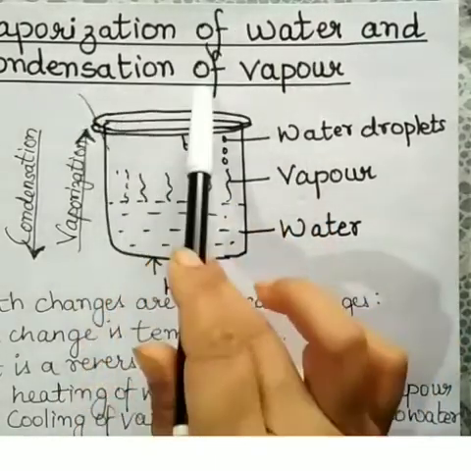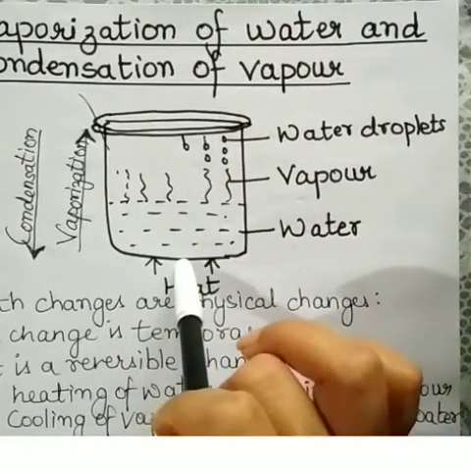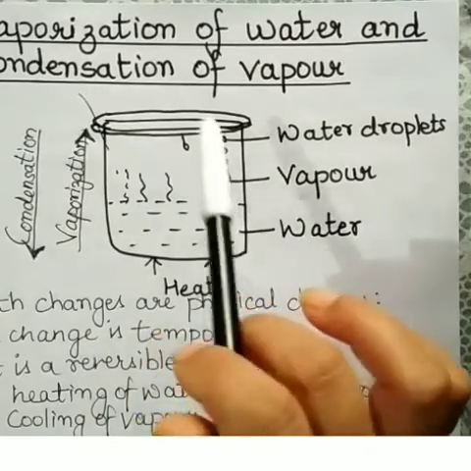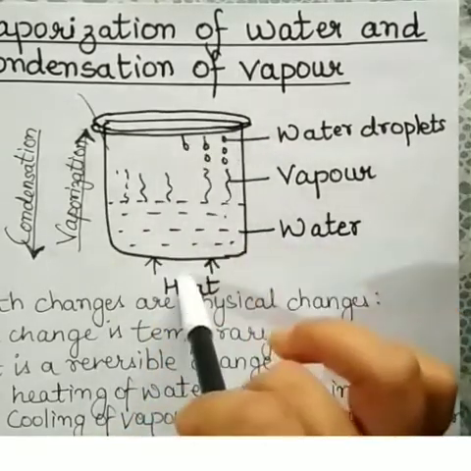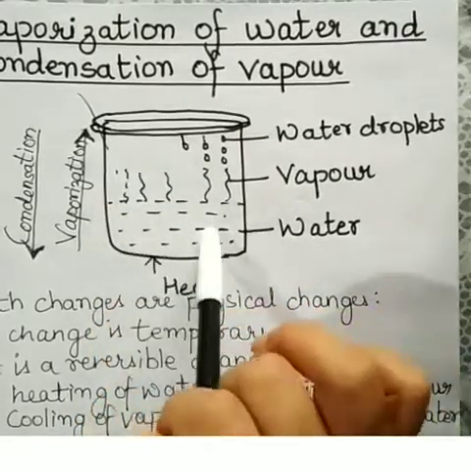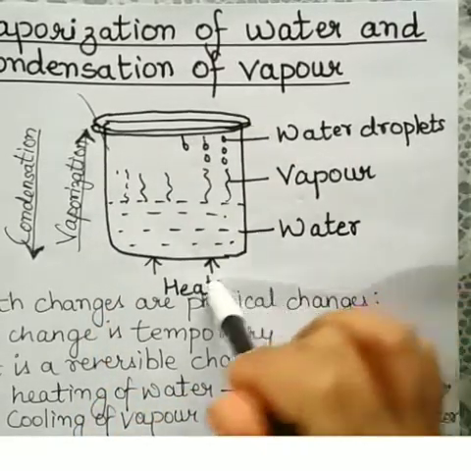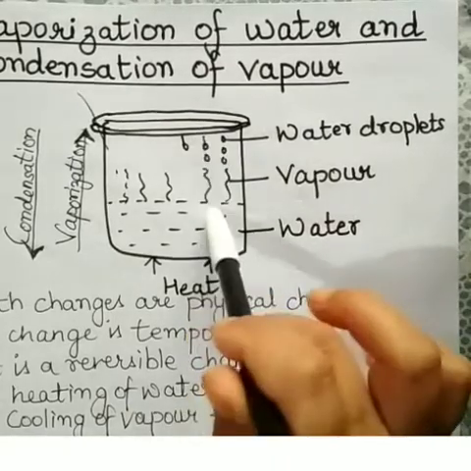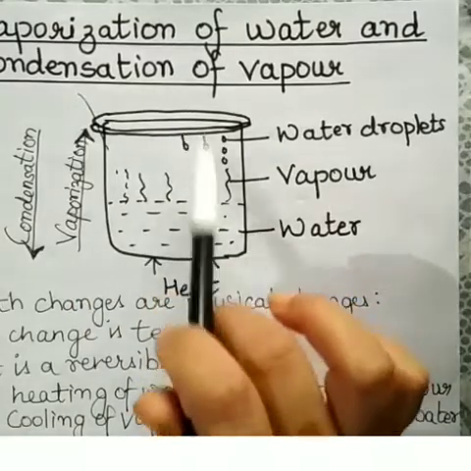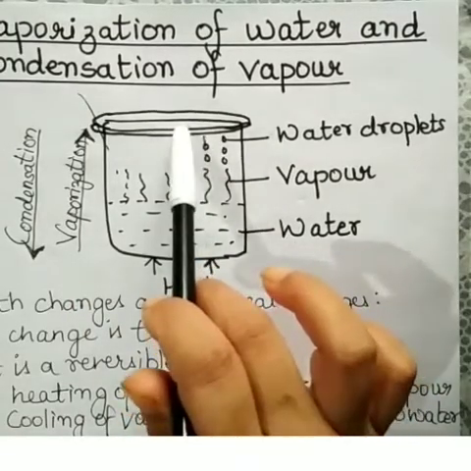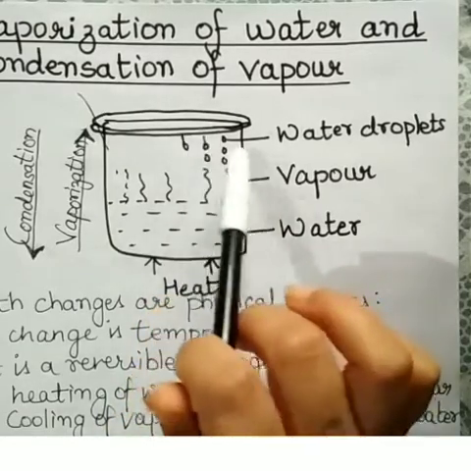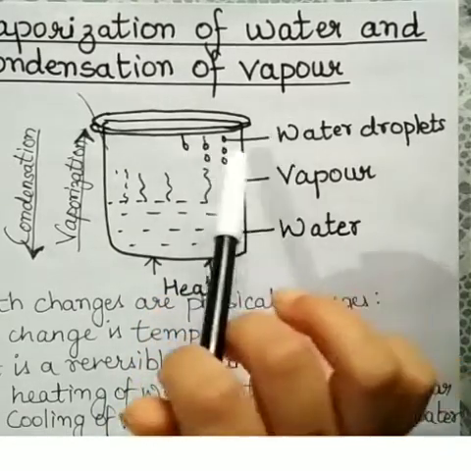Now the second example of physical change is again interconversion of states of matter, which is vaporization of water and condensation of vapor. Here we can see that water on heating changes into vapor, and then vapor on cooling changes into water again. So here is a utensil half filled with water. On heating the water changes into vapor, and since it is covered with a lid, these vapors stick to the lid, and then on condensation or on cooling, these vapors change into water droplets.